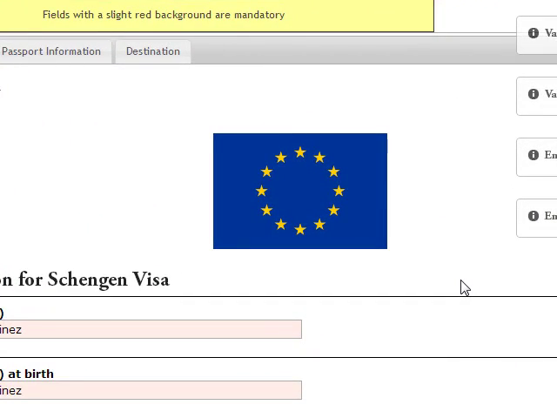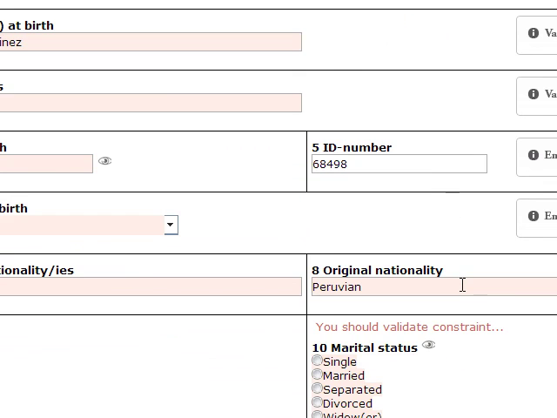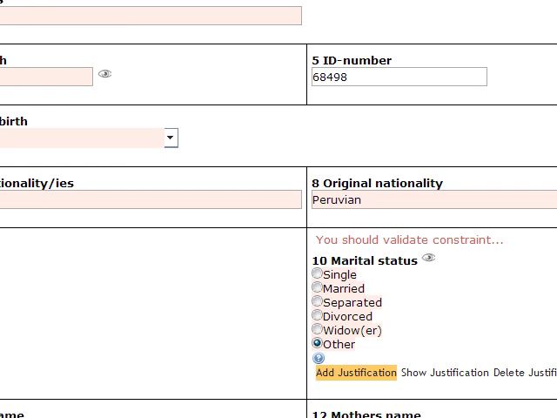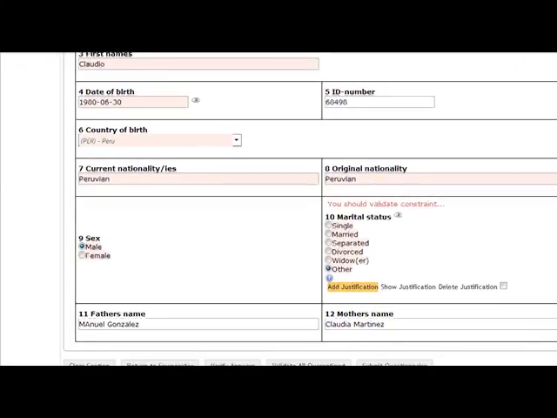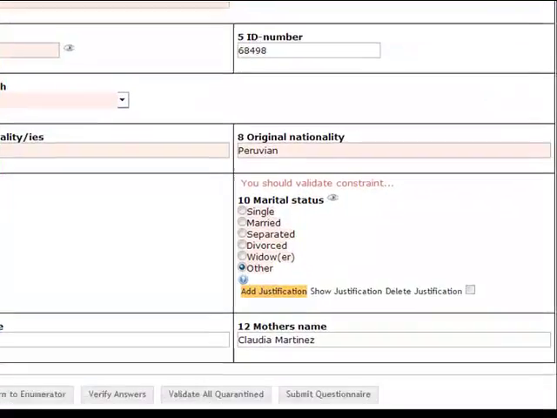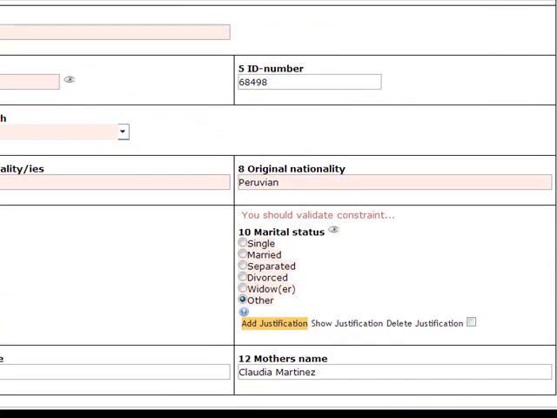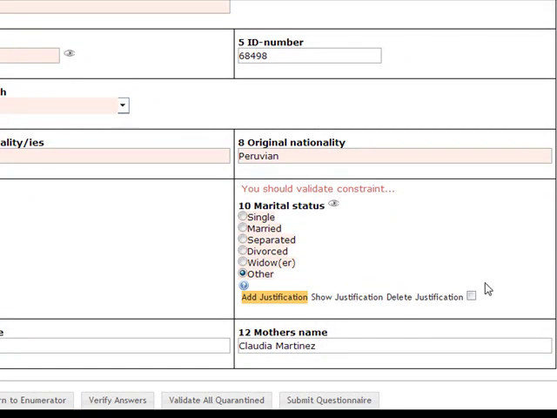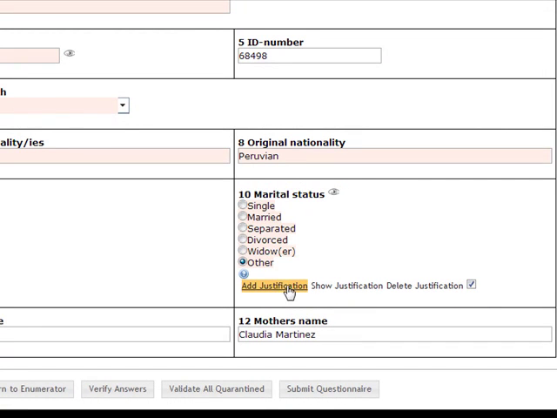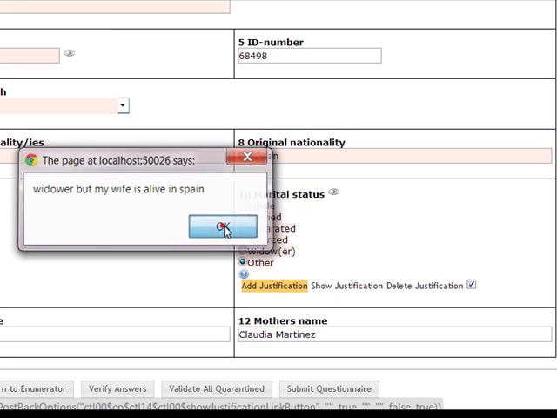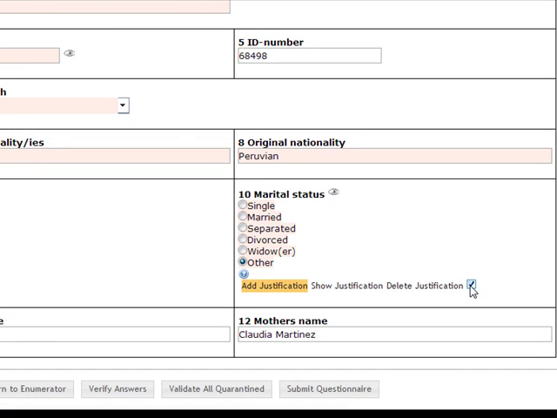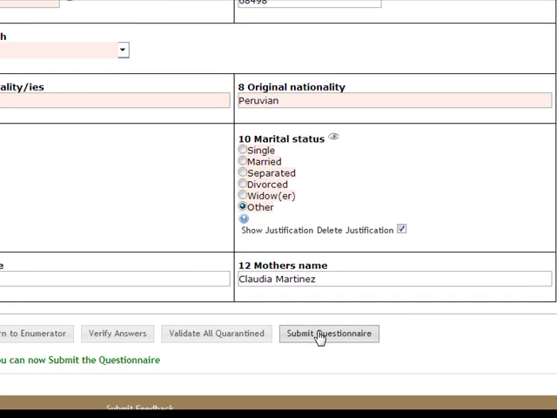The quarantine validation form is slightly different from the questionnaire for data capture. Here we have to check all the justifications. So we first see it, and if we accept it, then we just check the box. Verify all the answers, and we can submit the questionnaire.